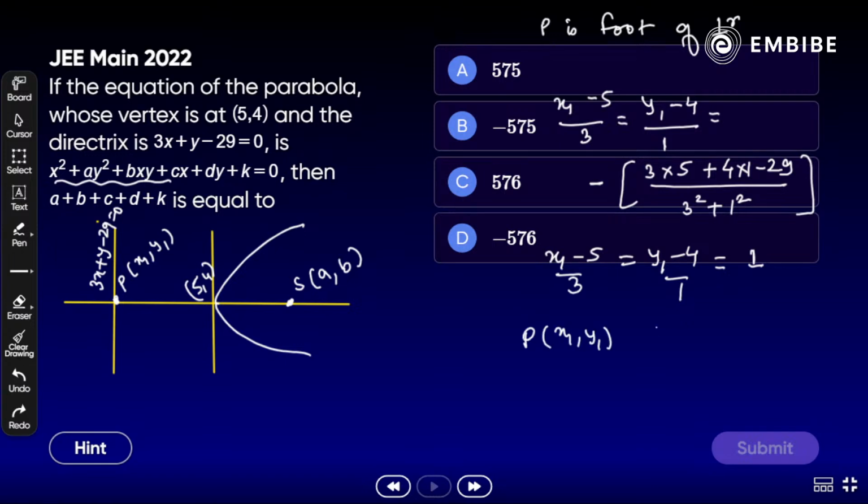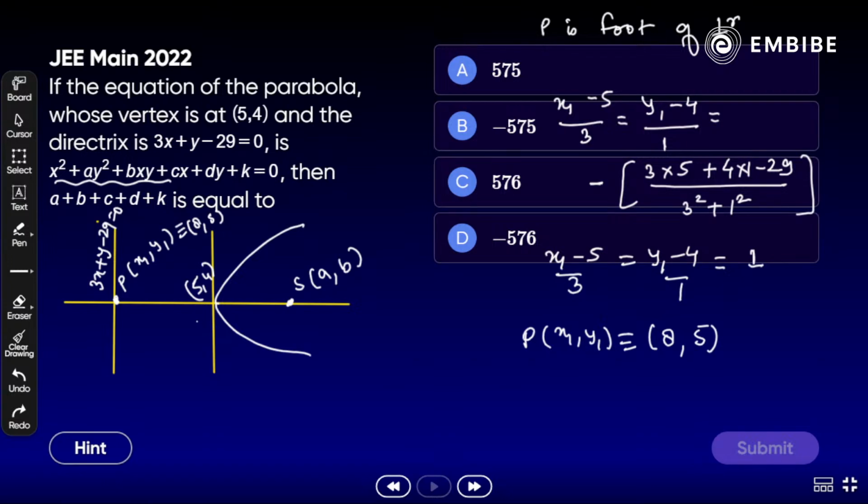Yes, 3 plus 5, that should be 8. 1 plus 4, that should be 5. So we have to write down the coordinate of x1 and y1, that is 8, 5. Done? Easy? Okay. Moving forward.